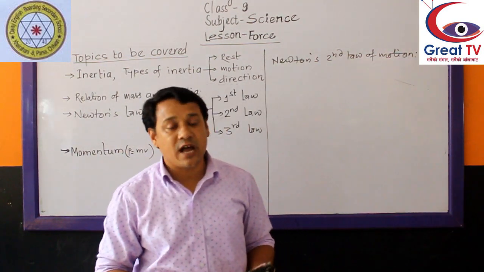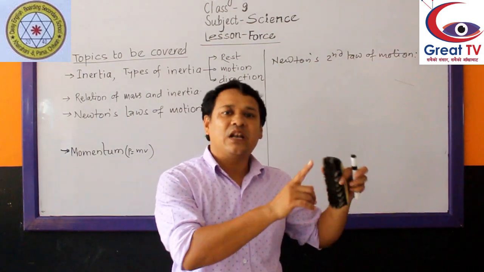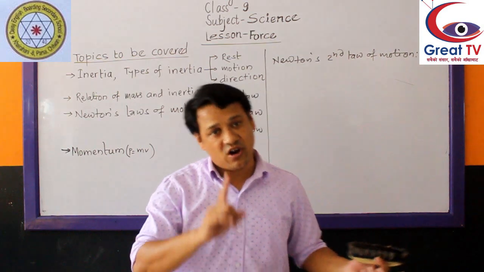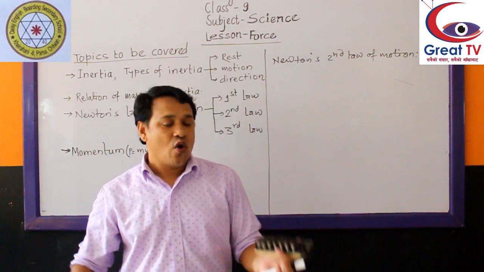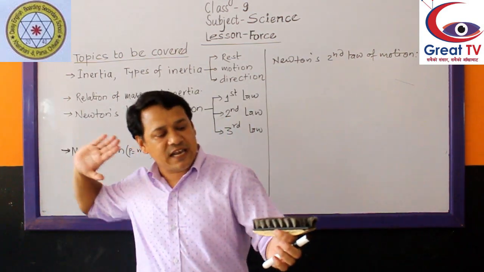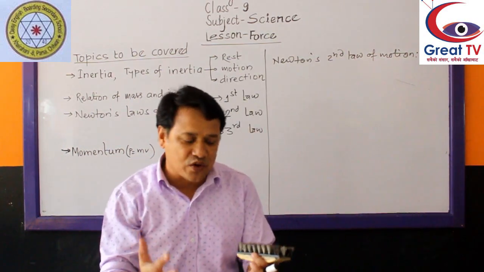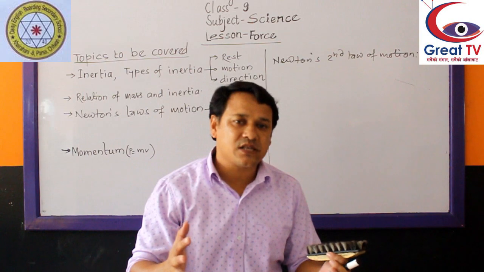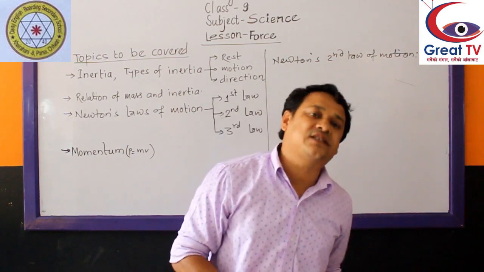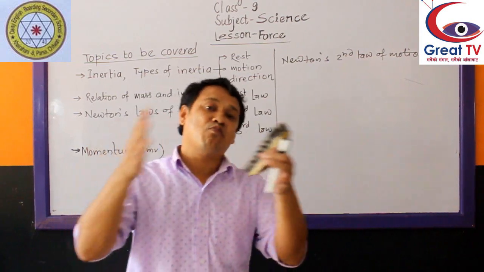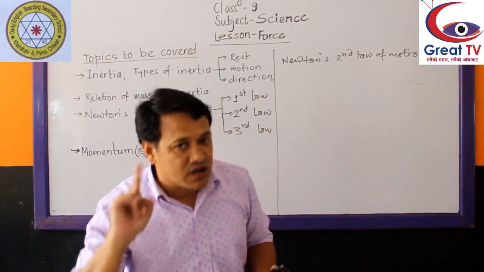More mass, less acceleration. Less mass, more acceleration on applying the equal force. So on applying equal force on a less mass, it covers more distance, gets more acceleration. But when the same force is used on the big mass, it covers less distance, meaning less acceleration. So more mass, less acceleration. Less mass, more acceleration. Acceleration is inversely proportional to mass.